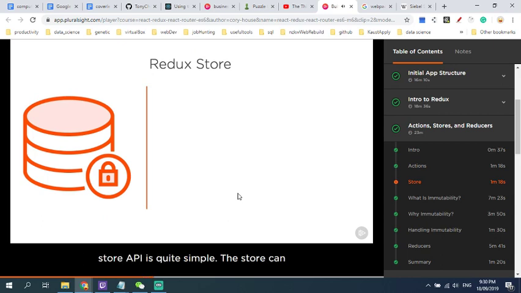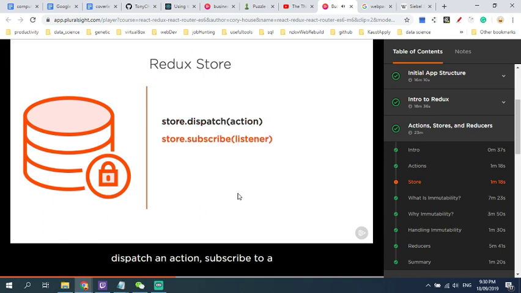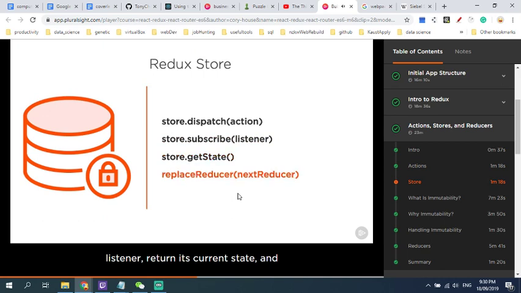The Redux Store API is quite simple. The store can dispatch an action, subscribe to a listener, return its current state, and replace a reducer. This last feature is useful to support hot reloading. The most interesting omission here is that there's no API for changing data in the store. Now, that's a good thing. It means that the only way that you can change the store is by dispatching an action. That's why I'm showing the padlock icon on the store. You can't change it directly.